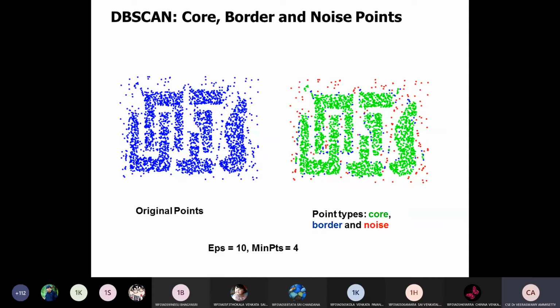These are the individual points. We consider these as the original points of the data. Based on these original points, you need to identify the core points, border points and noise. For example, all green points are core points, blue points are border points, and some noisy data is also there. Based on the minimum points and the epsilon value, only then you can compute this process. Then you identify the core points, border points, and noisy points.